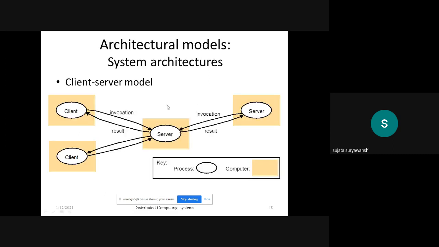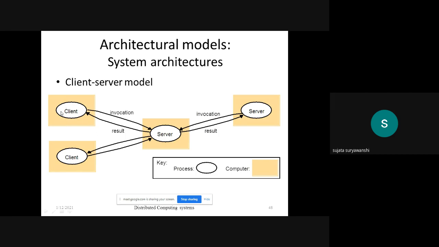So this is the diagrammatic representation of the client-server model, where two different clients are there. Here the rectangular box represents the computer, and the oval shape represents the process. These are two different clients, and these computers each have one single process, one for the first client and one for the second client.